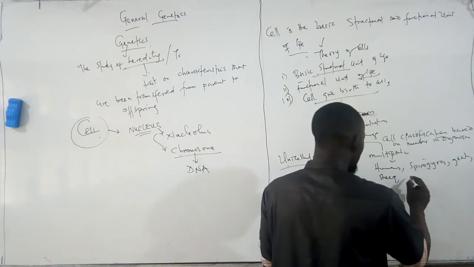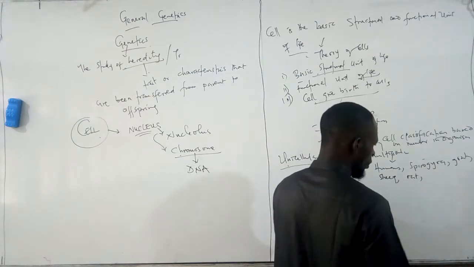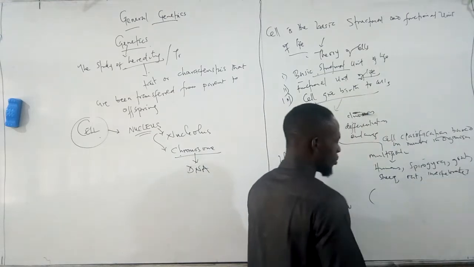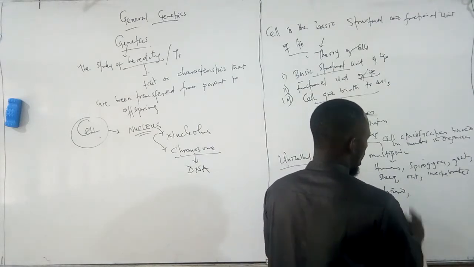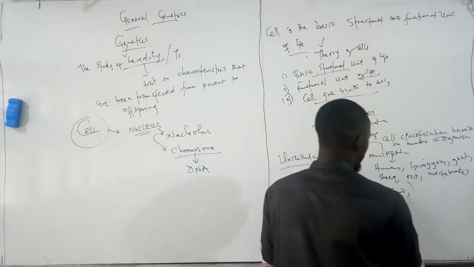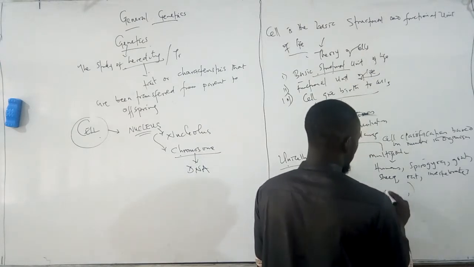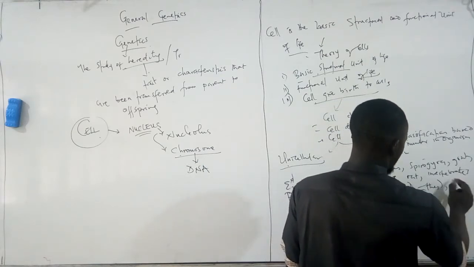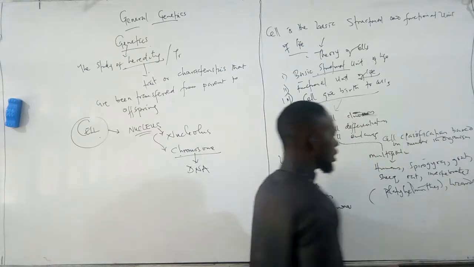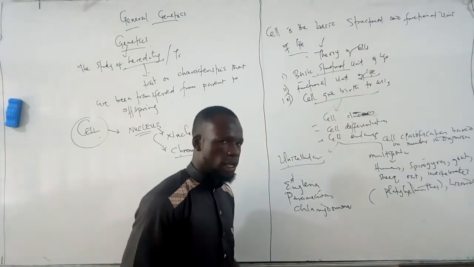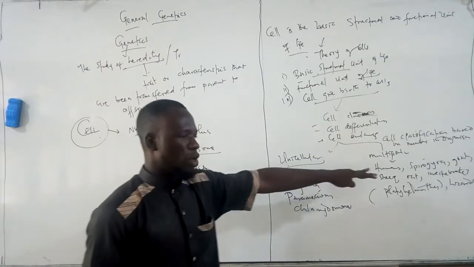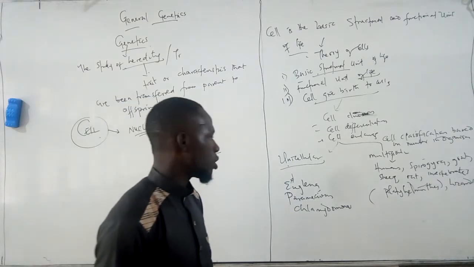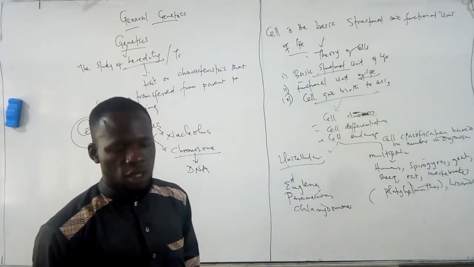And we have what? We have invertebrates, some invertebrates as well. Examples of some invertebrates are the platyhelminthes. We have the lizards as well, which are under the vertebrates. So these are examples of organisms. There are thousands of them. You can decide to write them down. These organisms are made up of many cells. That is, their structural components are made up of many cells. And these unicellular ones are only made up of a single cell.